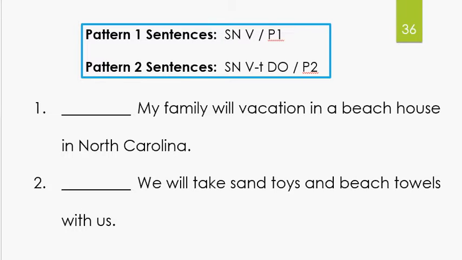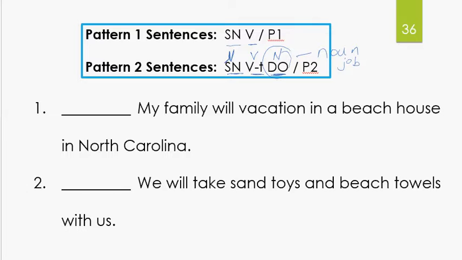Remember that pattern 1 sentences have the subject noun and then the verb as their core. And pattern 2 sentences have a subject noun, verb transitive, and then a direct object following it as its core. So it's a noun, a verb, and another noun, because remember, a direct object is a noun job. It's another noun job, okay? So noun, verb, noun is going to be pattern 2.